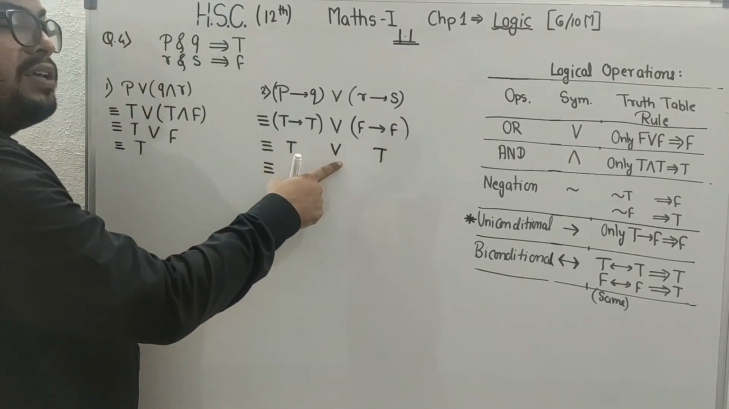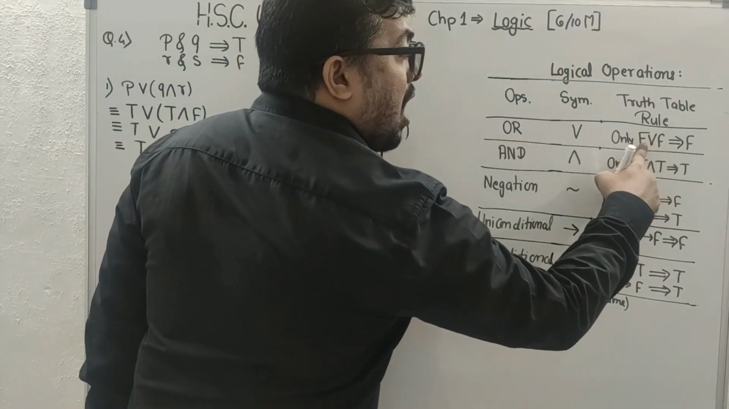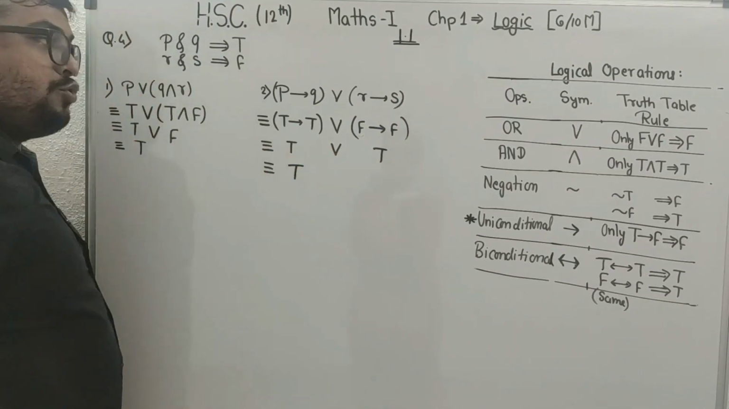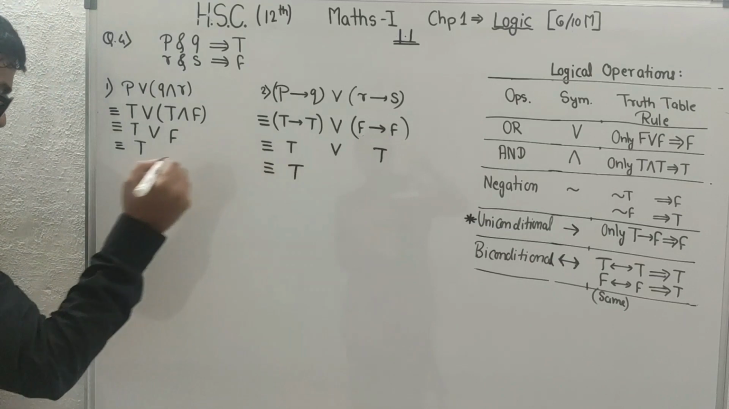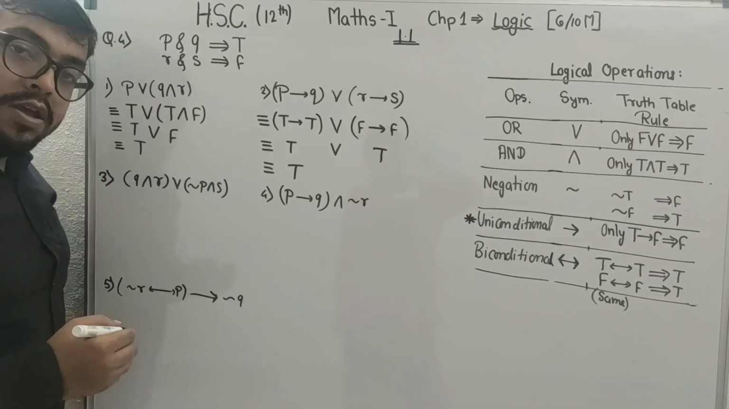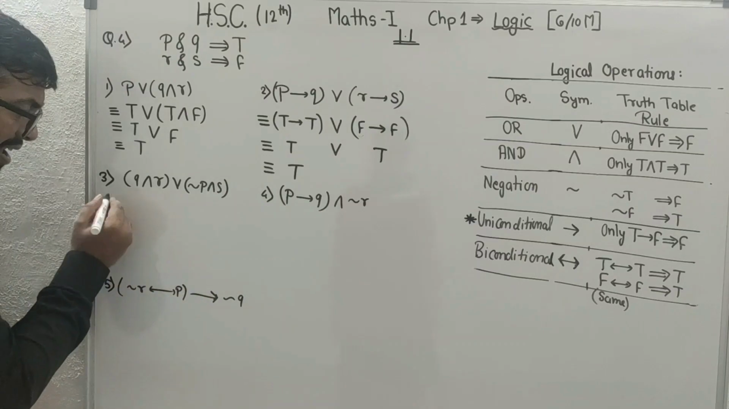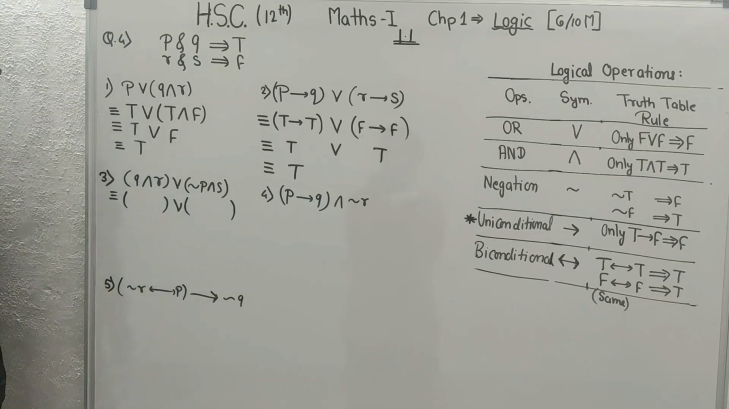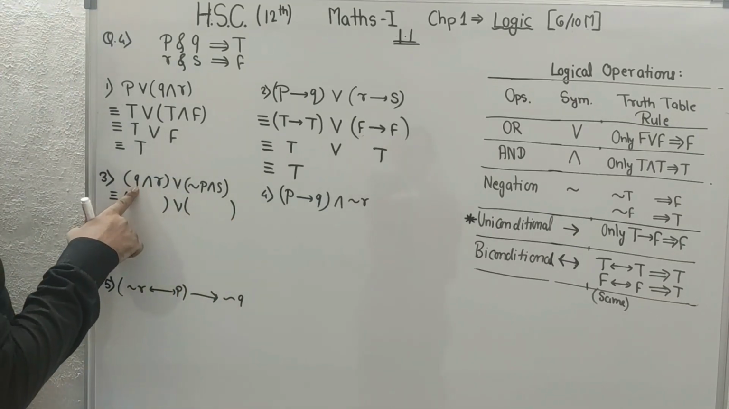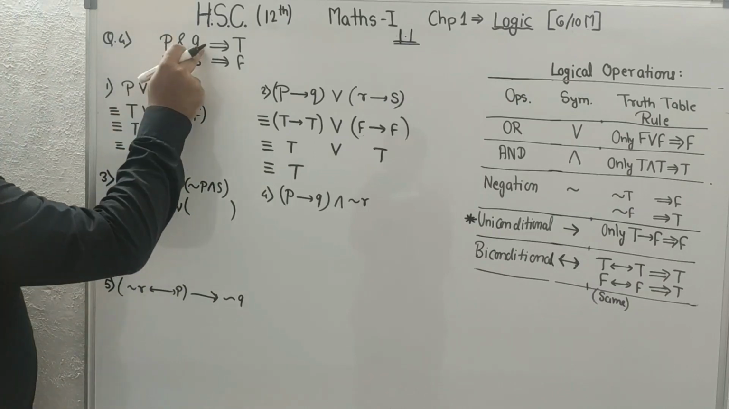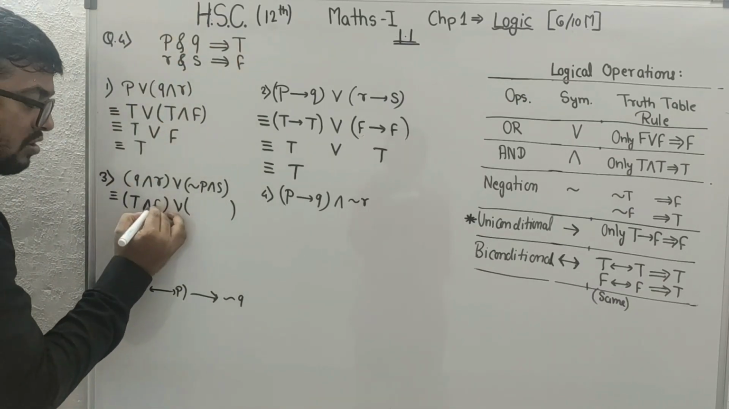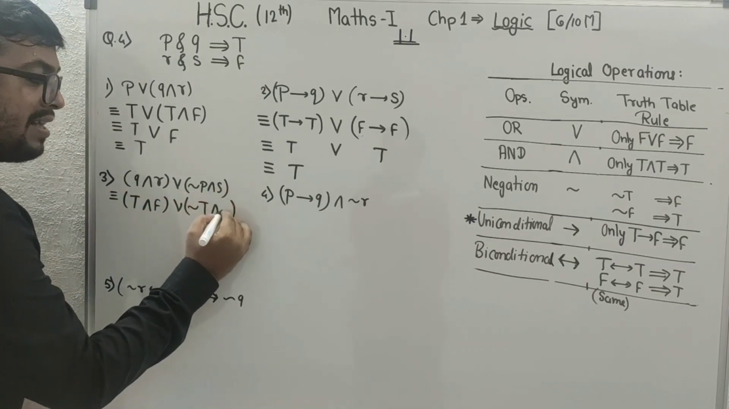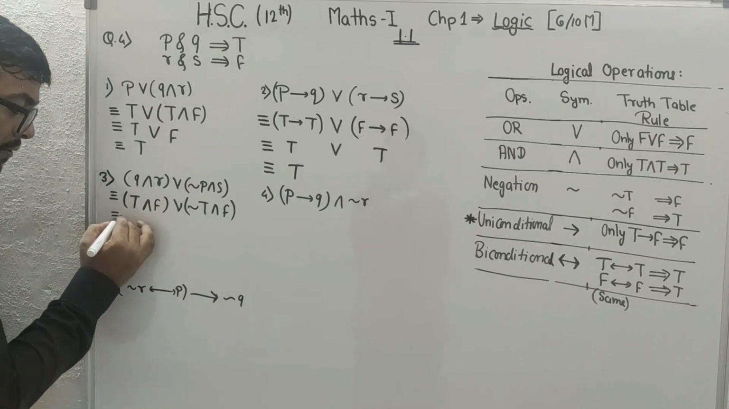Now what is the rule of OR? When both sides are false, only then write false. So it is true, so it becomes true. Okay, now let's start question number 3. So students, this is your question number 3, 4 and 5. Again, first we will substitute the truth values. Q is true, R is false. Negation, what is P? True, S is false. Let us solve this.